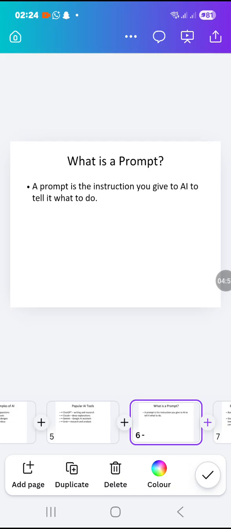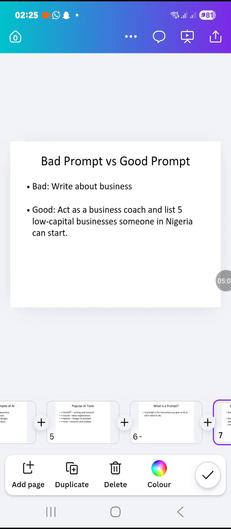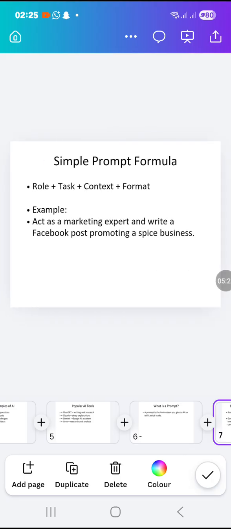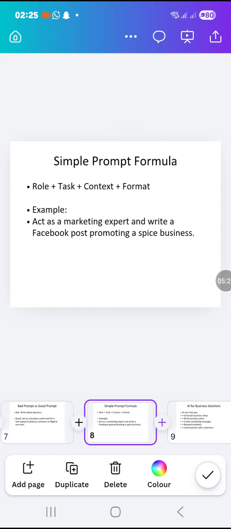When you are prompting AI, you should be able to give accurate instruction. Like the other time, I explained that there are steps you take to give accurate AI prompting. Let's see the next slide. When you say "write about business," that's a bad prompt. It's not complete. A good prompt should carry some details. If you say "act as a business coach, give me at least 5 low capital businesses someone can start in Nigeria," that is a good prompt. And this is just a basic prompt for a beginner. There is a formula you need to follow if you want to prompt AI correctly. Number one is the role.